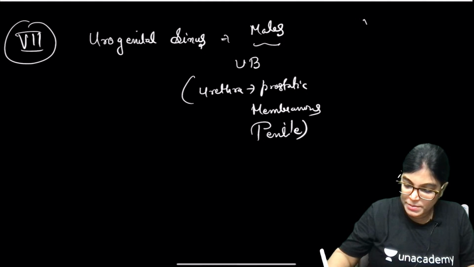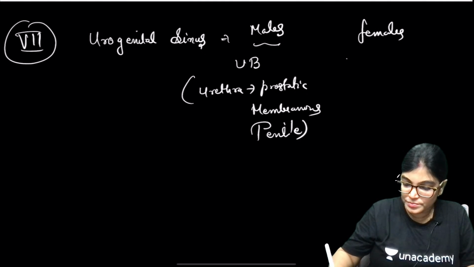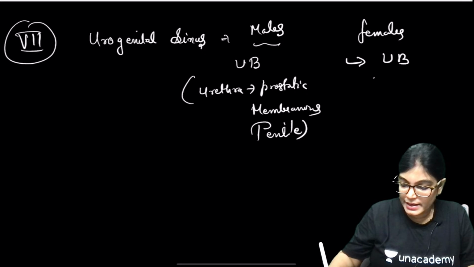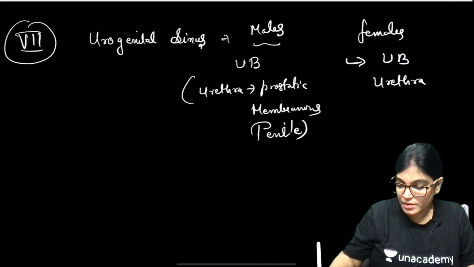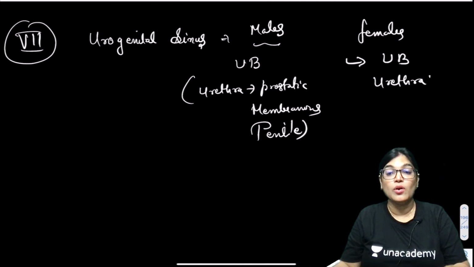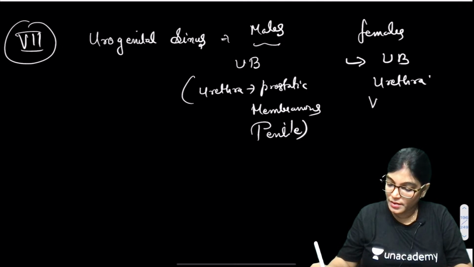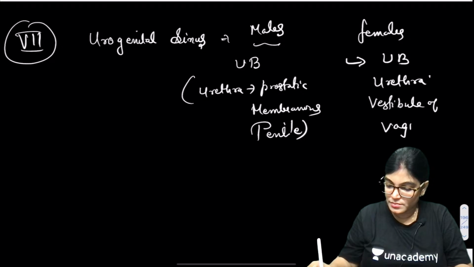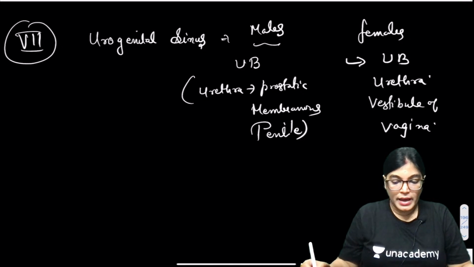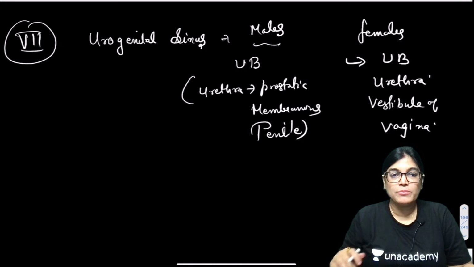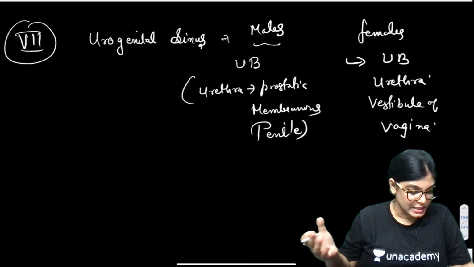In case of females it gives rise to the urinary bladder, urethra, and vestibule of vagina. These are important structures, so just go through it and revise it.